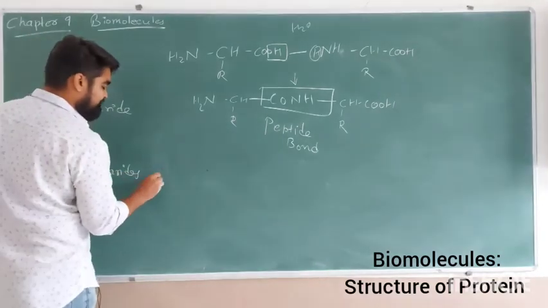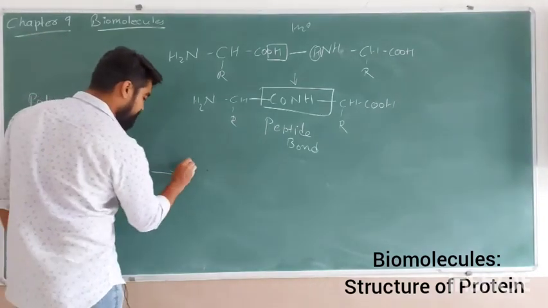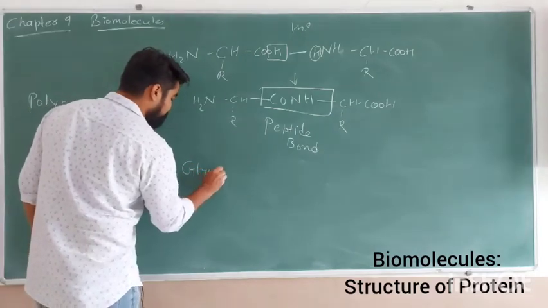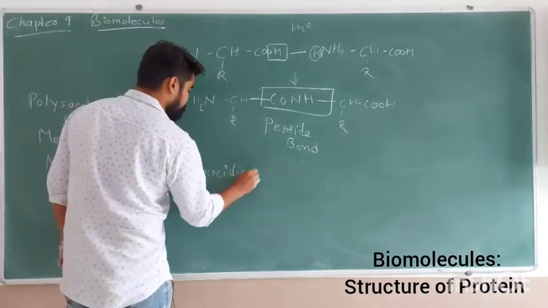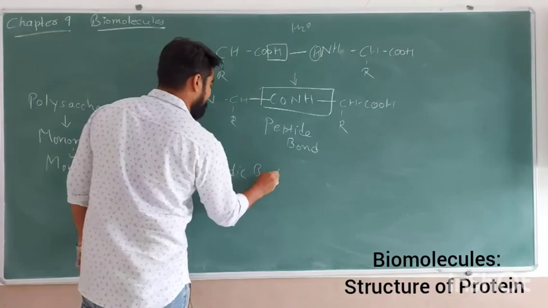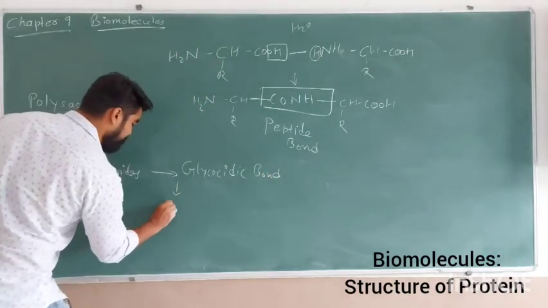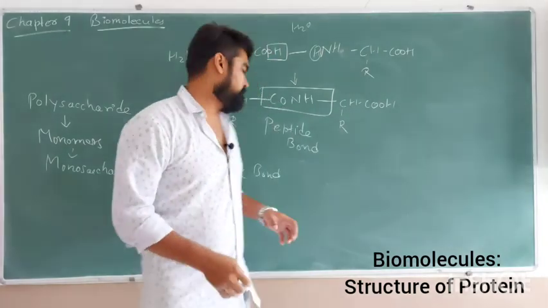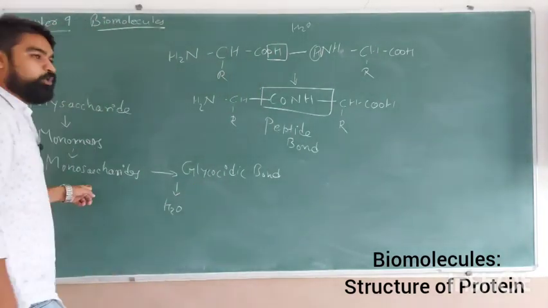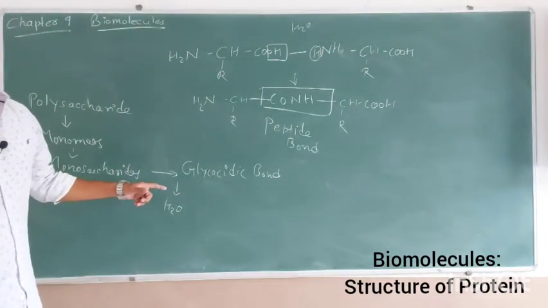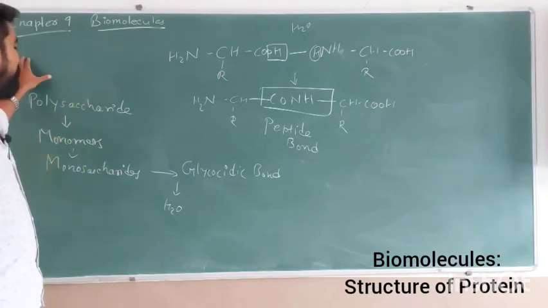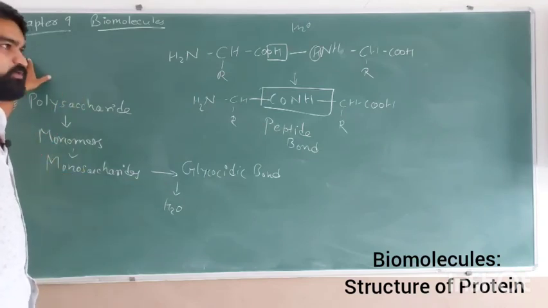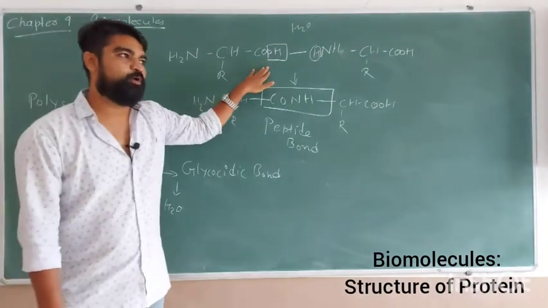These monosaccharides are held together by a glycosidic bond, and as with the protein, here also one molecule of water will be removed by joining together the two monomeric units, that is two monosaccharides. So this is how the bonds present in the polymers of polysaccharide and proteins are discussed.